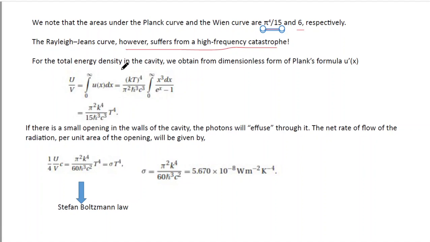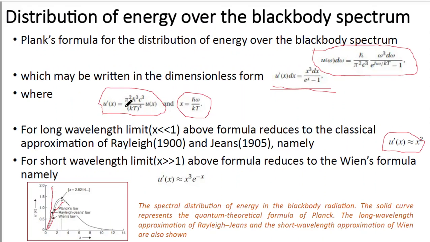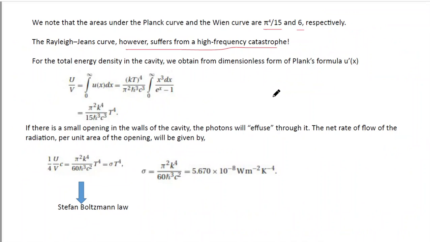For the total energy density in the cavity, we obtain from the dimensionless form of Planck's formula, U prime x. If you want to calculate the total energy density of the cavity, that is U by V, you have to proceed in this way. You have to integrate Ux dx from 0 to infinity, where U prime x is equal to pi square h cut cube c cube by kT to the power 4 into Ux, and U prime x into dx is equal to x cube dx by e to the power x minus 1. So using this expression you can calculate U by V.